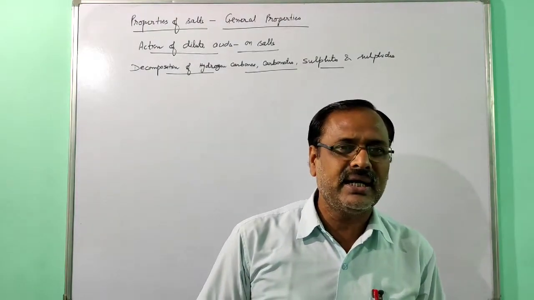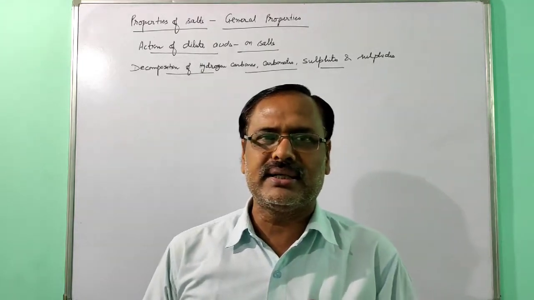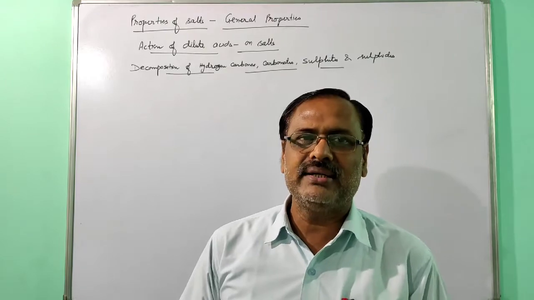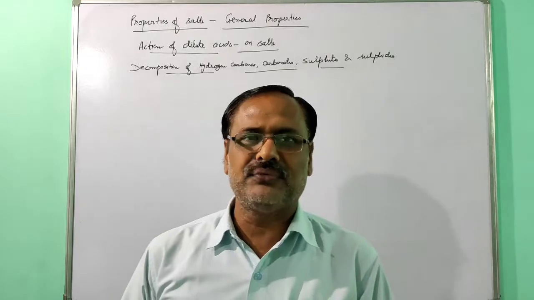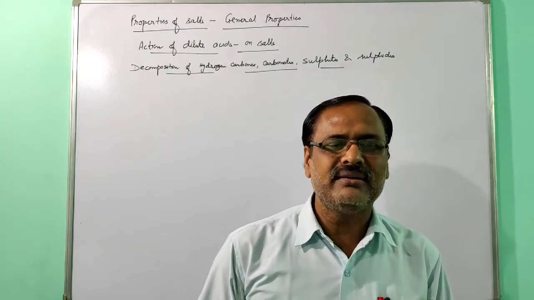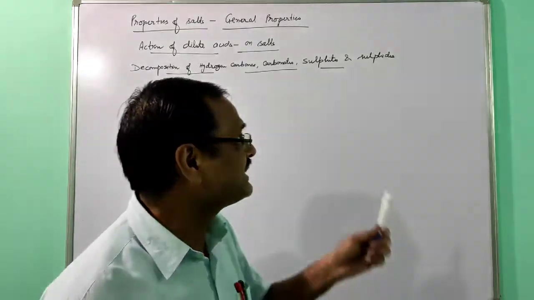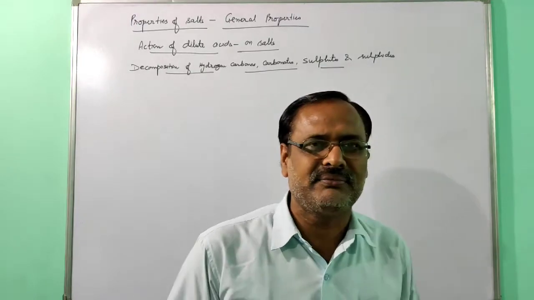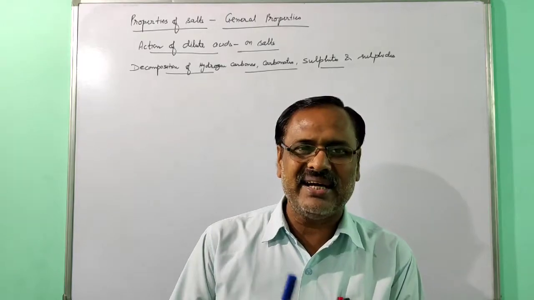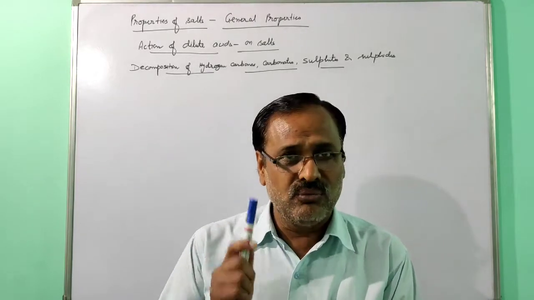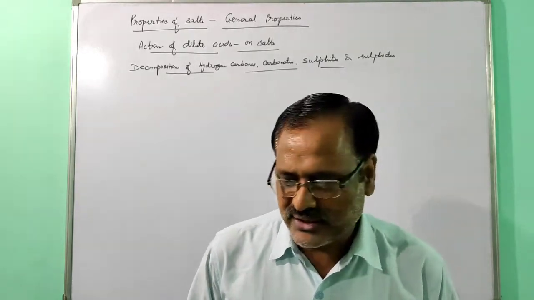When metallic carbonates or bicarbonates react with acid, they form salt, water and carbon dioxide. When metallic sulfites or bisulfites react with dilute acid, they form salt, water and sulfur dioxide. When metallic sulfides react with acid, they form salt and H2S. So basically these 3 types of reactions we have to study here. We will study the reaction, when the acids react with such types of salts, what gas is released, and the observation. Means we have to study 3 points.